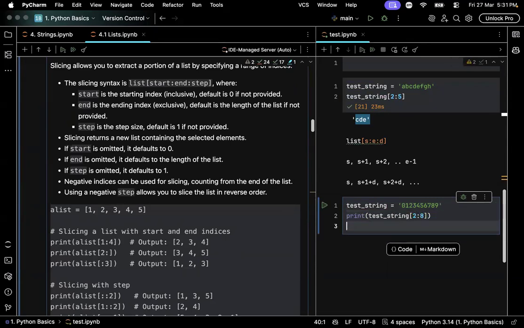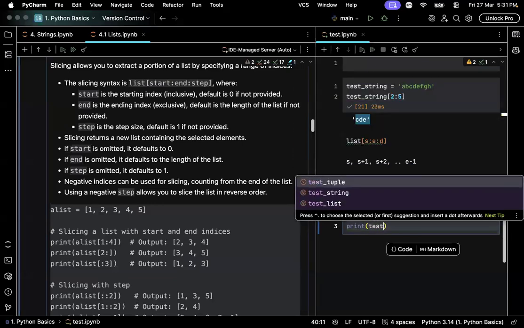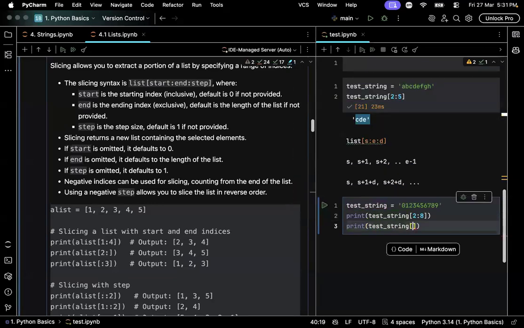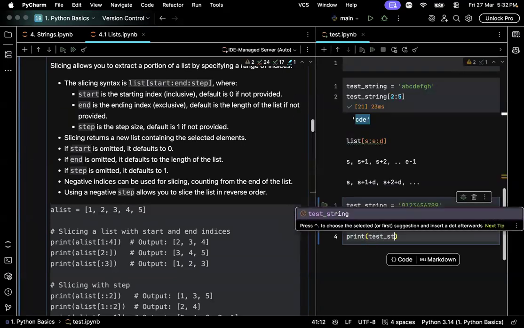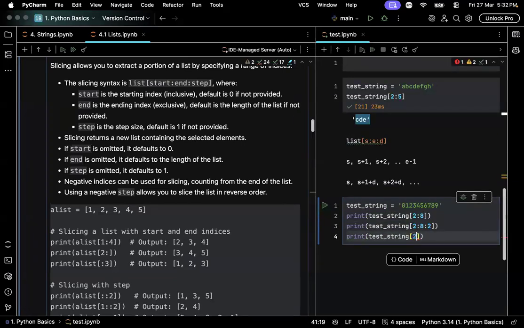I didn't mention any step. Here I will slice this same string from the second element to the eighth element with a step of 2. Here I will try to slice the same string with a step of 3. By default, you need not mention colon 1, but it will assume automatically the step size is 1.